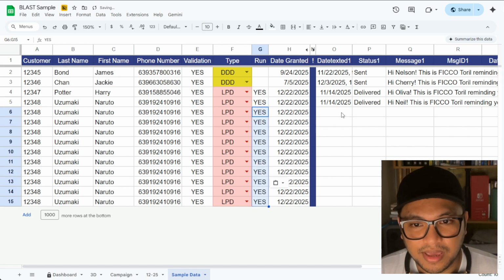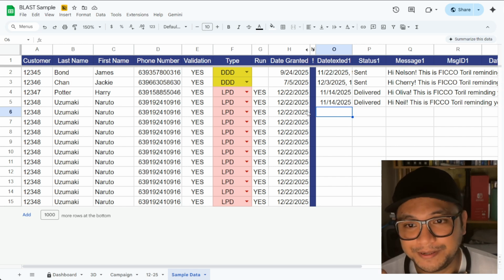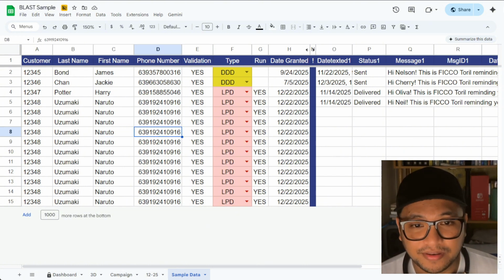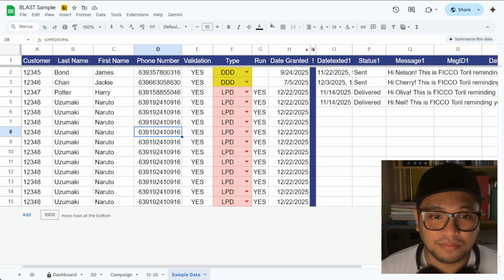Once that's marked yes, then the Blast app will read the data here and then send the corresponding messages for each of the entries you have here. So that's for the automation rules.